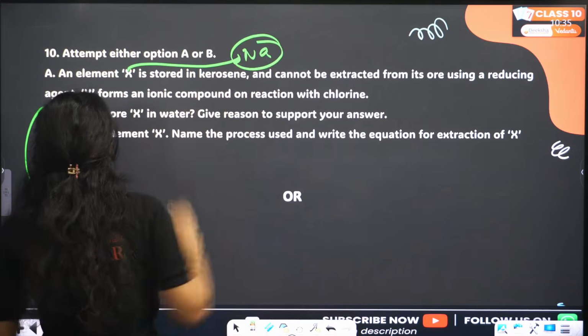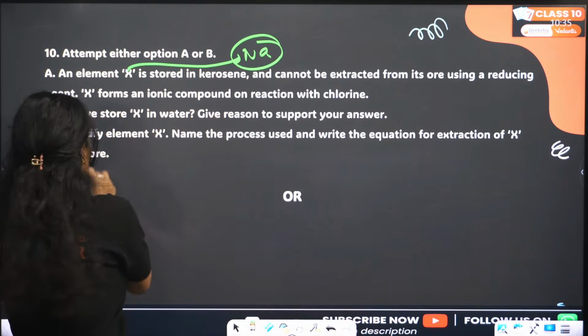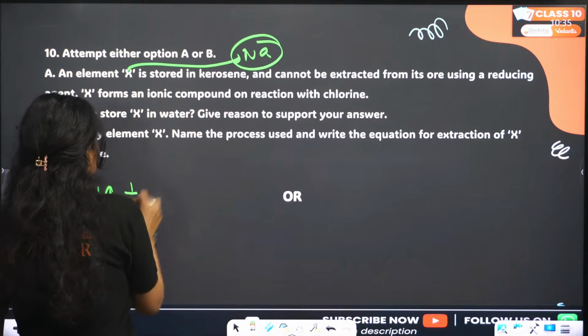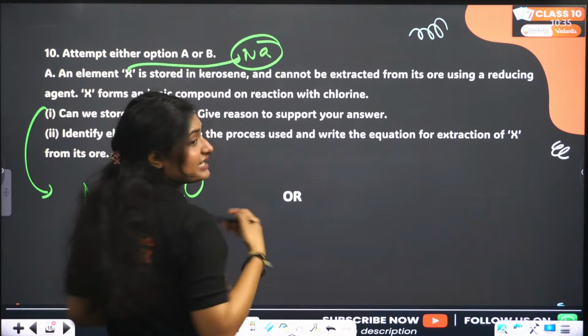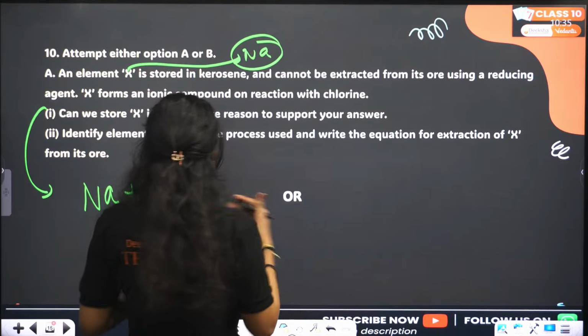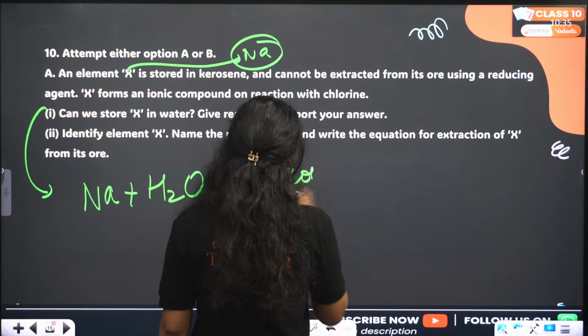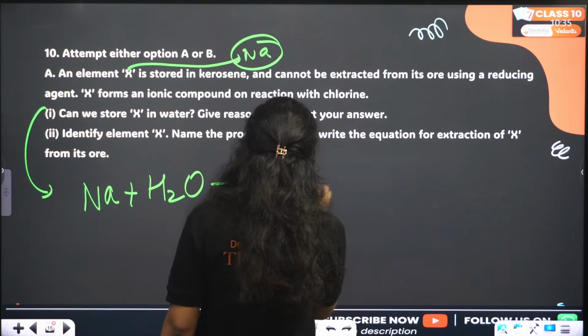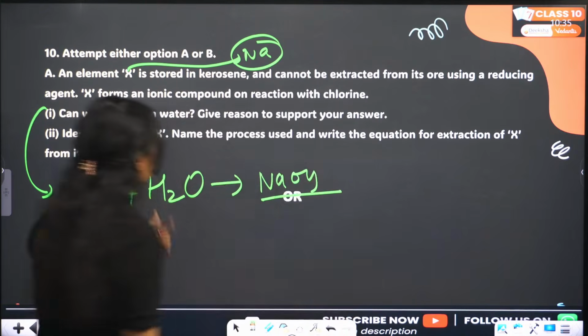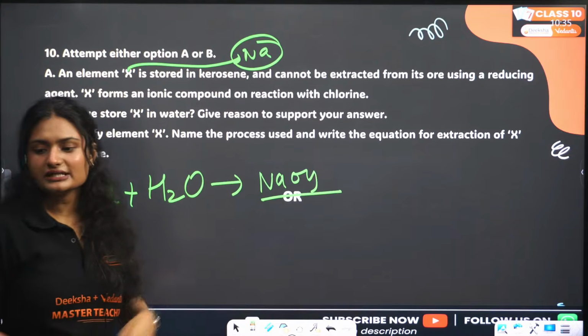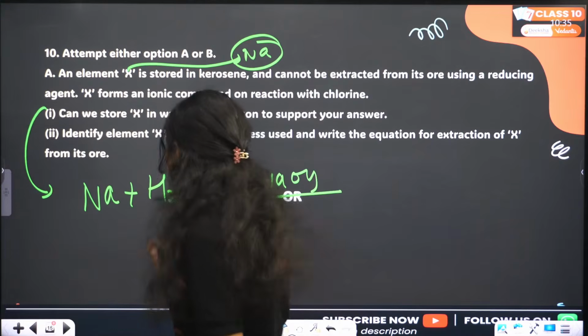Can we store X in water? No, we cannot store X in water because it reacts in a highly exothermic reaction, violently, vigorously, with water and forms sodium hydroxide. Clear? So that's why we cannot store it in water, because it reacts vigorously with water.